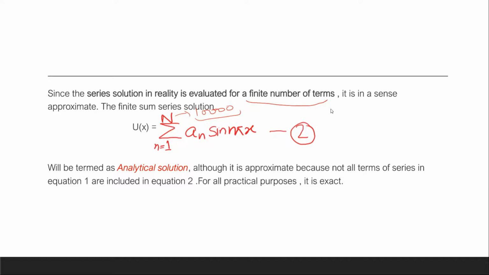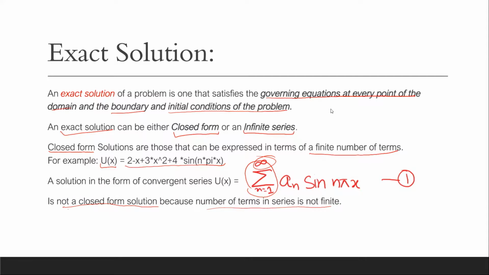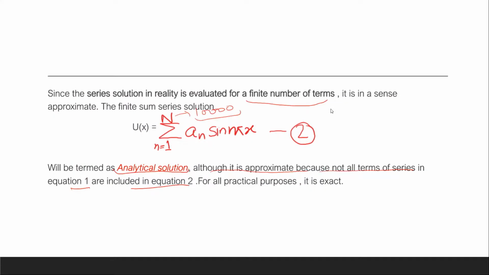The finite sum series, when we sum from 1 to n terms, is termed an analytical solution. Although it is approximate, because not all terms of the series in equation 1 are included in equation 2, where we have taken n terms and not infinite, for all practical purposes it is exact.